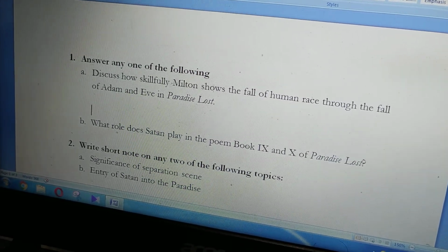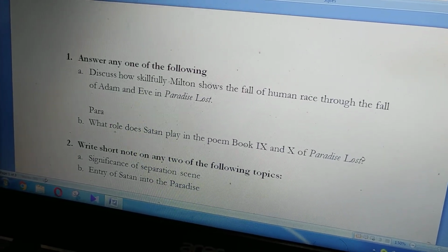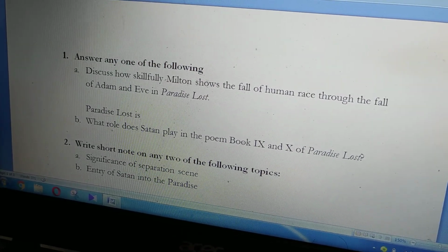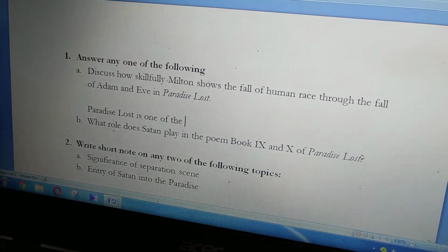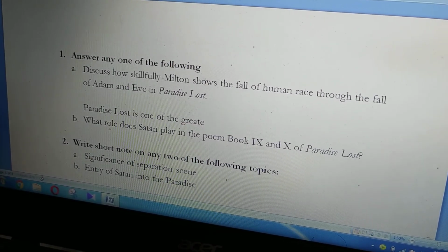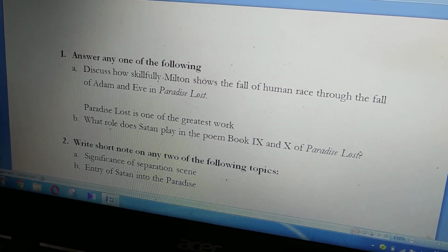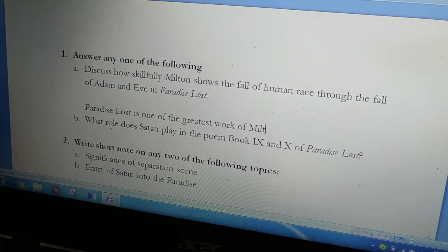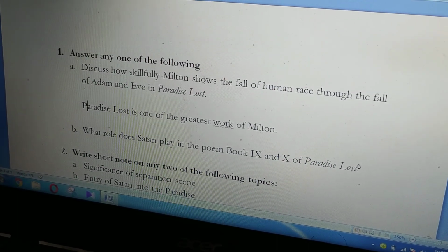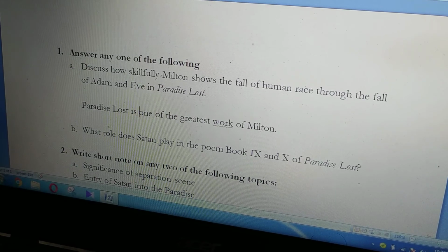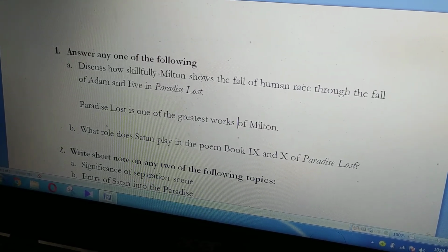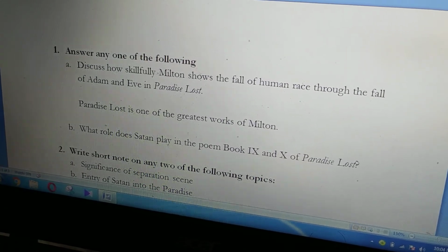So, for example, if you say that Paradise Lost is one of the greatest works of Milton, okay, here I'm using present tense because Paradise Lost is still one of the greatest works of Milton. That is why this is in present tense.